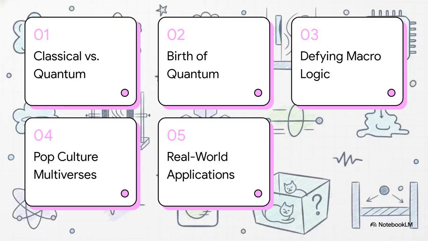Here is our roadmap. 1. Classical versus quantum reality. 2. The birth of quantum physics. 3. Defying everyday macro logic. 4. Pop culture and multiverses. And 5. Real-world quantum applications.